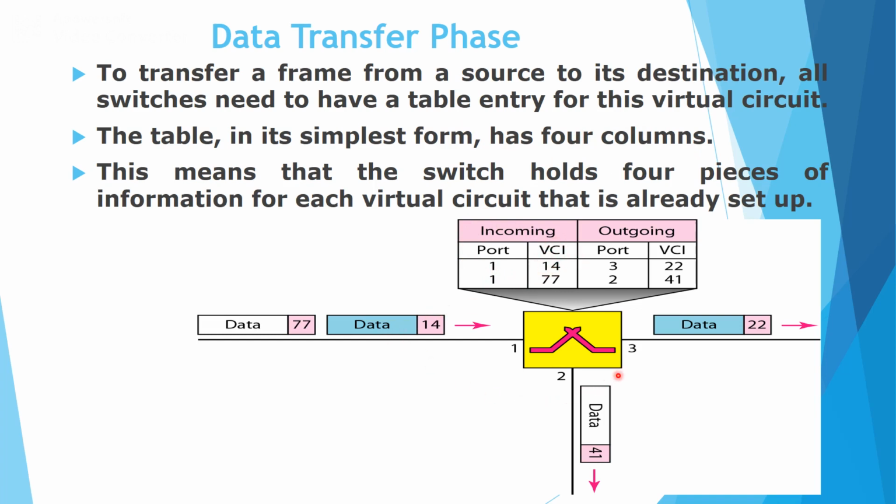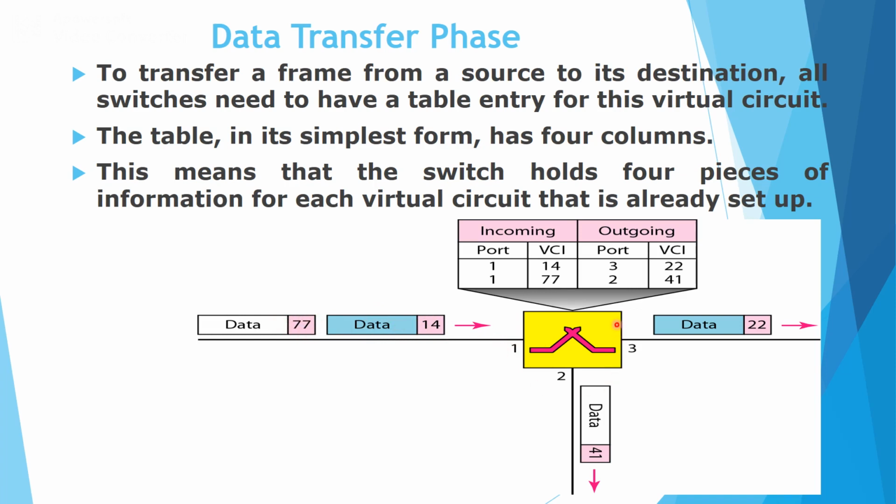For example, we have one switch consisting of ports like port 1, port 2 and port 3. Here two data frames travel towards this respective switch. The first frame has VCI 14, the second frame has VCI 77.